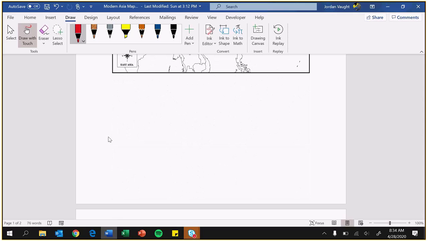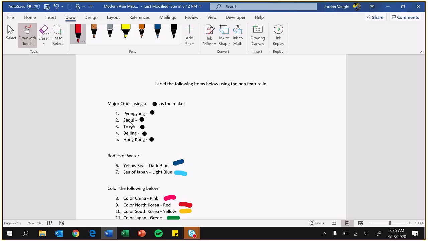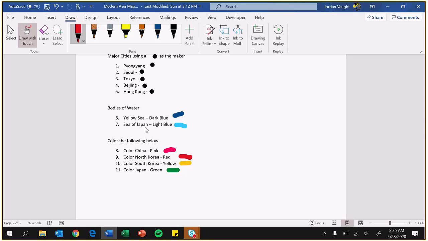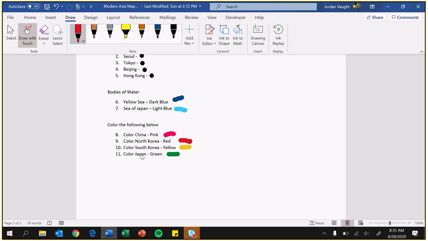Once again, going over it: Pyongyang, Seoul, Tokyo, Beijing, and Hong Kong are the cities. The Yellow Sea and the Sea of Japan are the two bodies of water. And then China, North Korea, South Korea, and Japan get those colors: pink, red, yellow, and green.